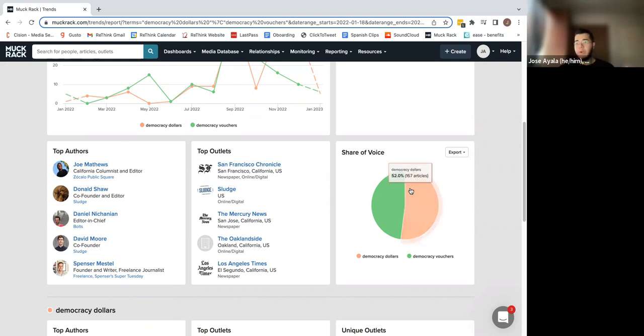Over on the right, we've got a share of voice chart, which breaks down the number of articles mentioning a given term out of the total number of articles written about all search terms. So we can see the split here: 52% of articles are using democracy dollars and 48% are using democracy vouchers.